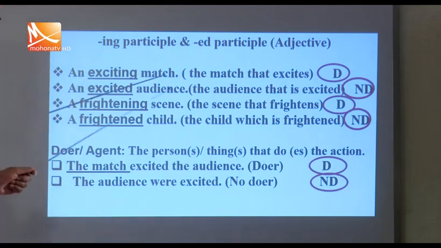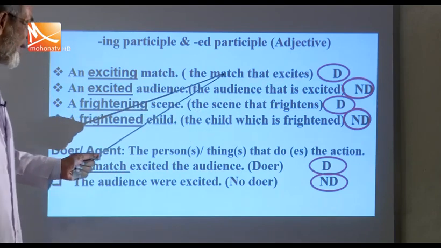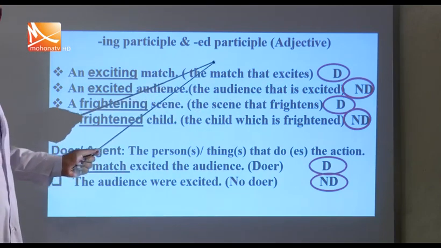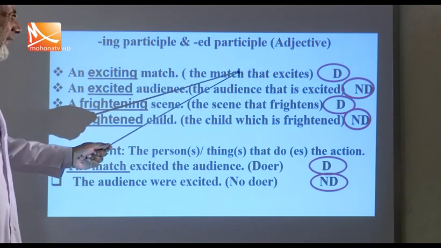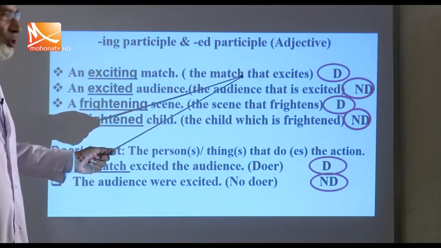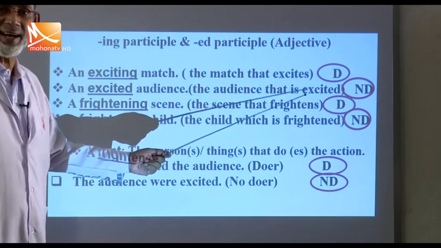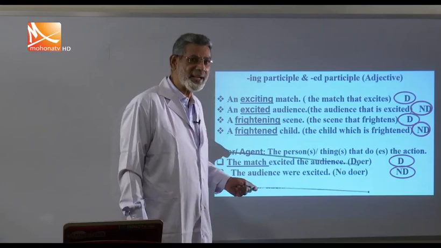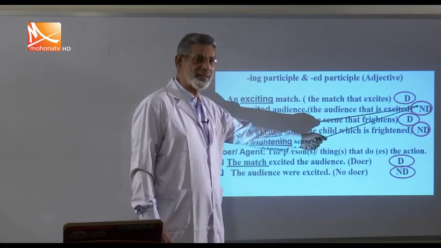Here you see, an exciting match, the match that excites. Here the match is the doer. It does the action of exciting. So there is a doer. But you see here, an excited audience, the audience that is excited. The audience does not excite, but the audience is excited. So there is no doer here.